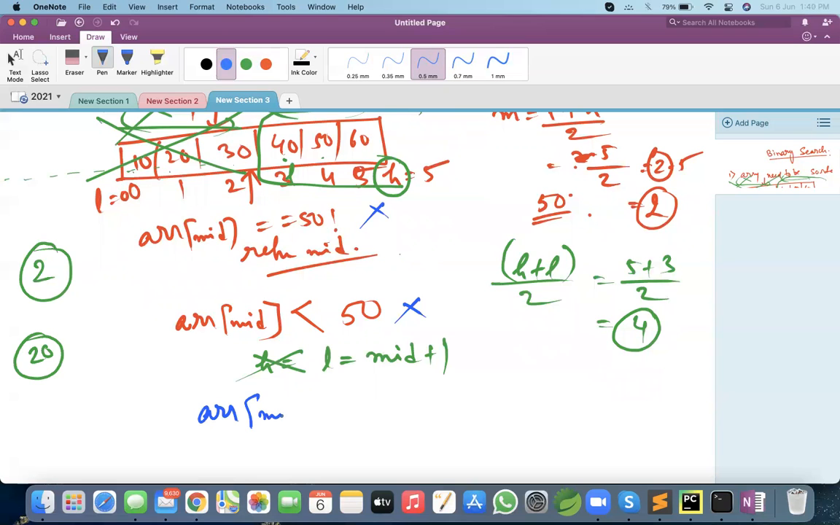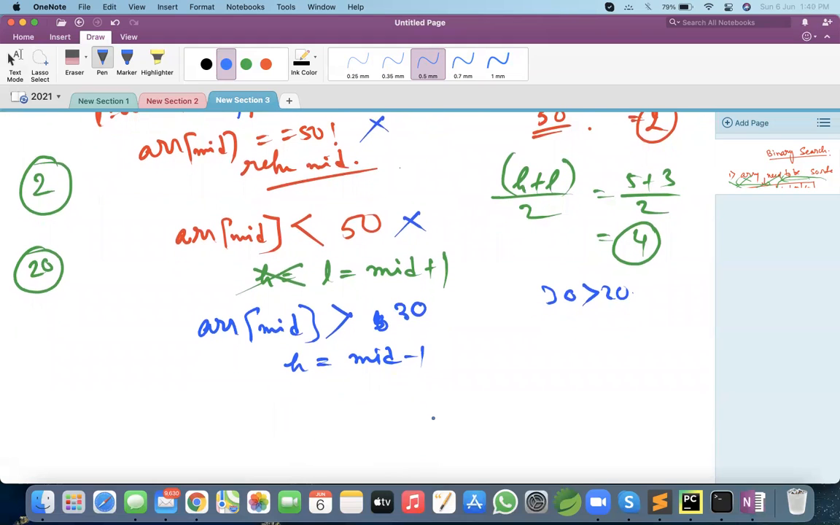this condition is satisfied: array of mid is greater than the value. We are searching for 20, right? So array of mid at the beginning was 30, so 30 is greater than 20. So what do we need to do? At that time high should be reduced. So high will be mid minus 1.